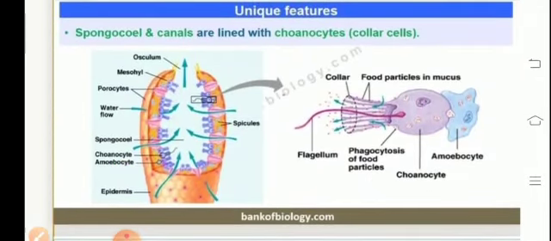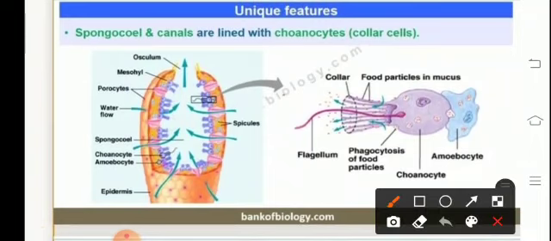Talking about the cells, basically, the body of sponges has three layers. The pinacoderm, which is made up of cells called pinacocytes and porocytes. The mesenchyme, which is made up of amoebocytes, and the choanoderm, which is the innermost layer, made up of choanocytes.